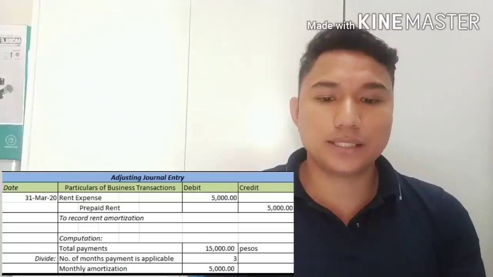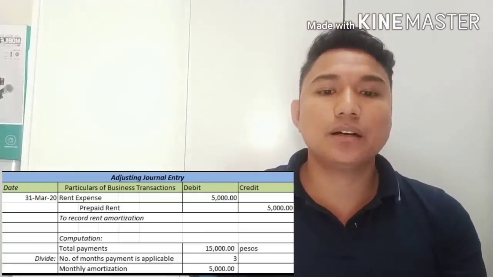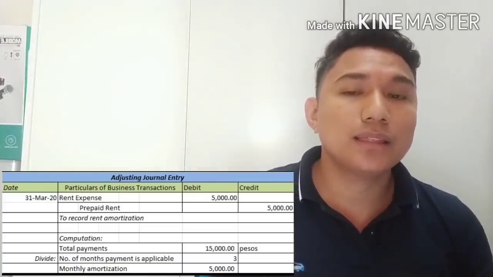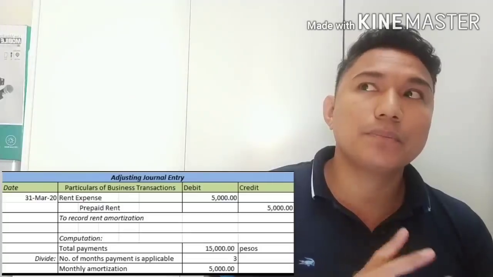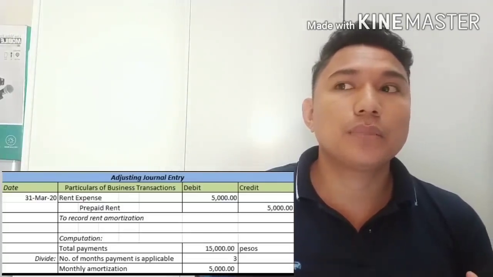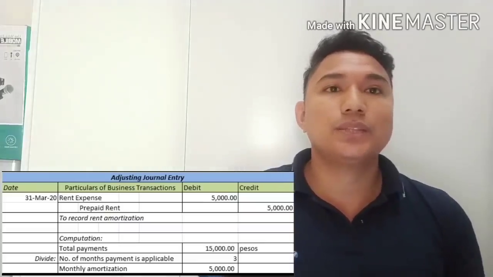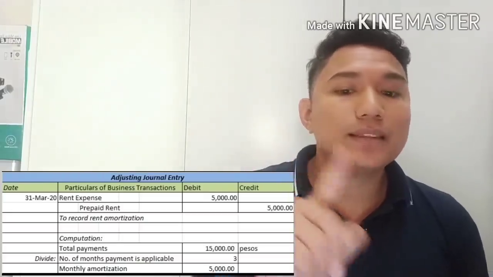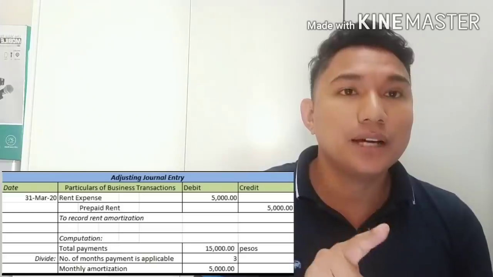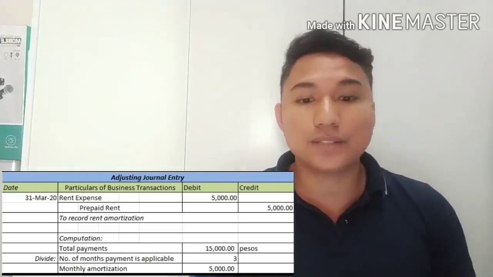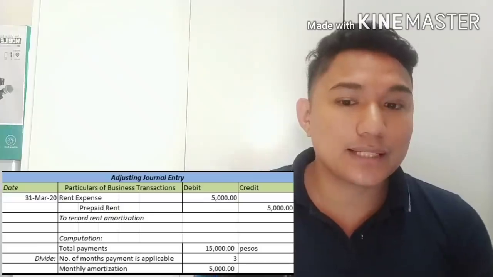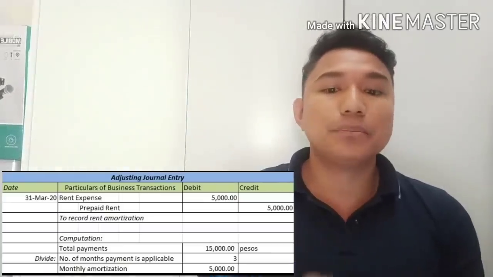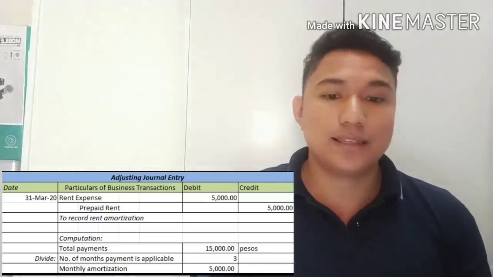Last March 16, we paid the rent of 15,000. That is for March, April, and May, until May 30, 2020. Since it's already March 31, we used 1 month. So 15,000 divided by 3 months, we have a monthly rent expense of 5,000. Since we already used the 5,000 for the month of March, we have to recognize the expense. We have to debit rent expense 5,000 and credit prepaid rent 5,000.